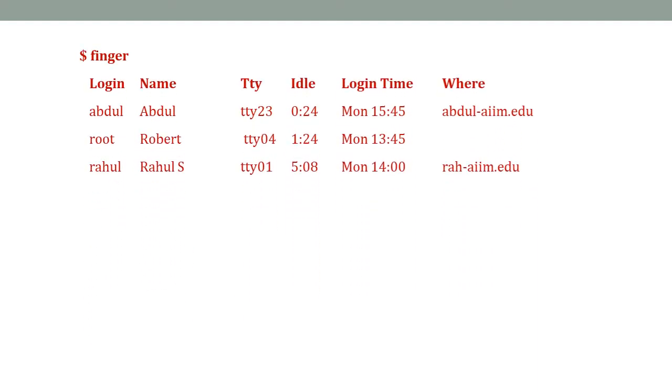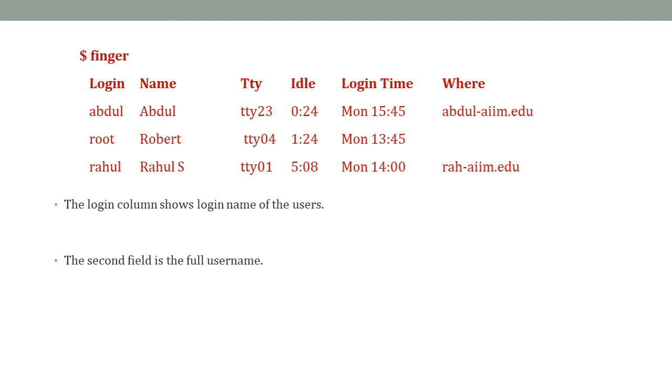When I type the finger command at the prompt, this is the information displayed. There are currently 3 users working on the system. The first one is Abdul. His full name is Abdul again. His terminal is TTY23. His idle time, that is when he has not provided any input or is not using the system, is 24 seconds. Then his login time, when he logged into the system, and from which place he has logged in. In the same way there is a root user and another user who is currently using the system.